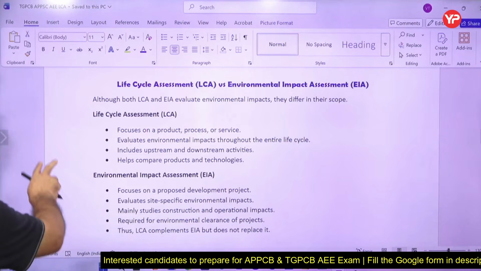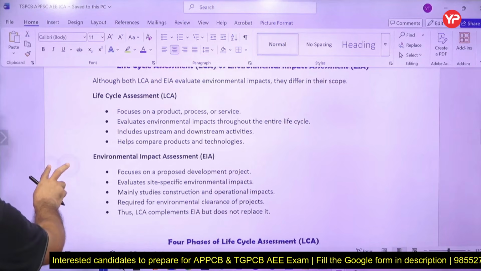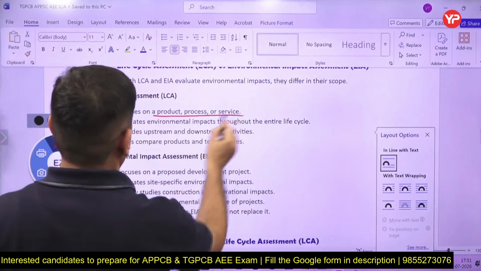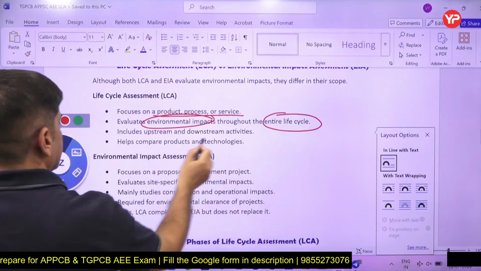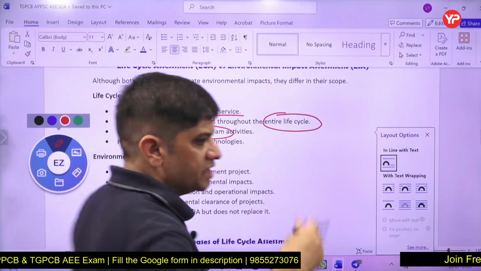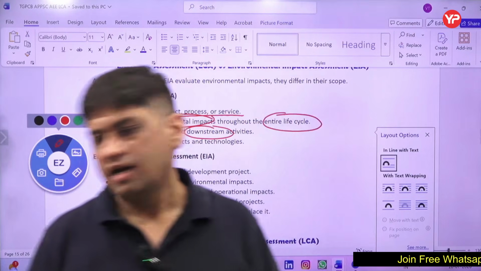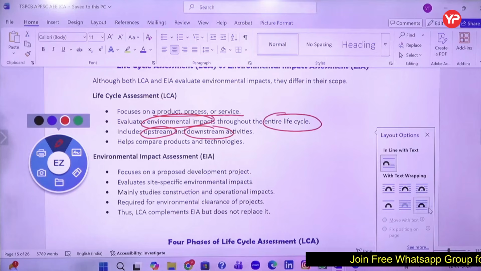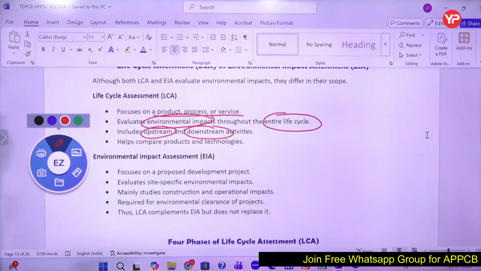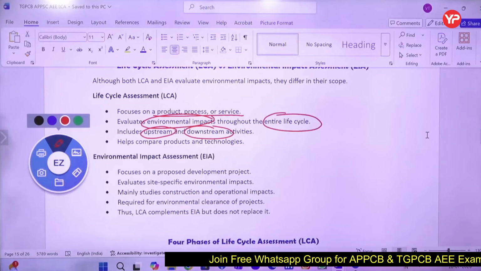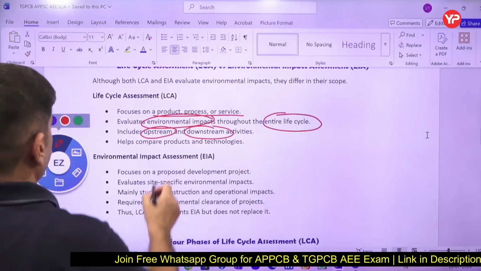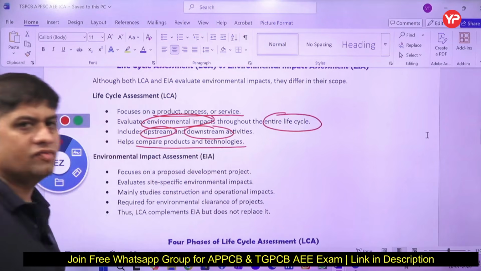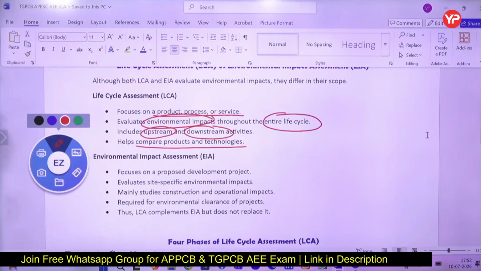There is a small difference. Life cycle assessment focuses on product, process and service. It evaluates the environmental impact throughout the life cycle, upstream and downstream activities. I mean, from raw material to product to its wastage, everything comes in. So you consider it in totality, the entire life cycle of a product. That is what you do. Life cycle assessment helps in comparing products and technologies. So you are comparing various kinds of products and technologies.